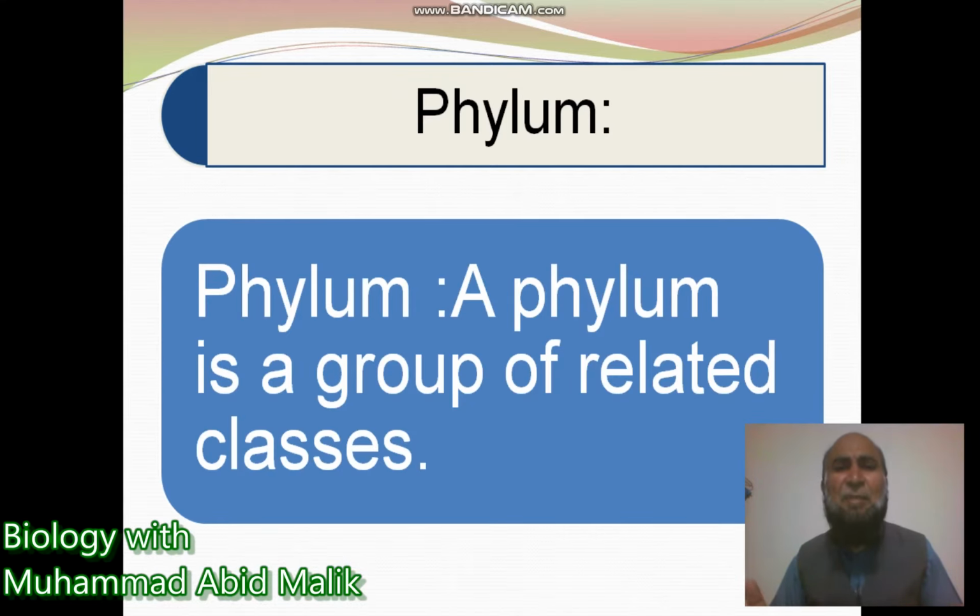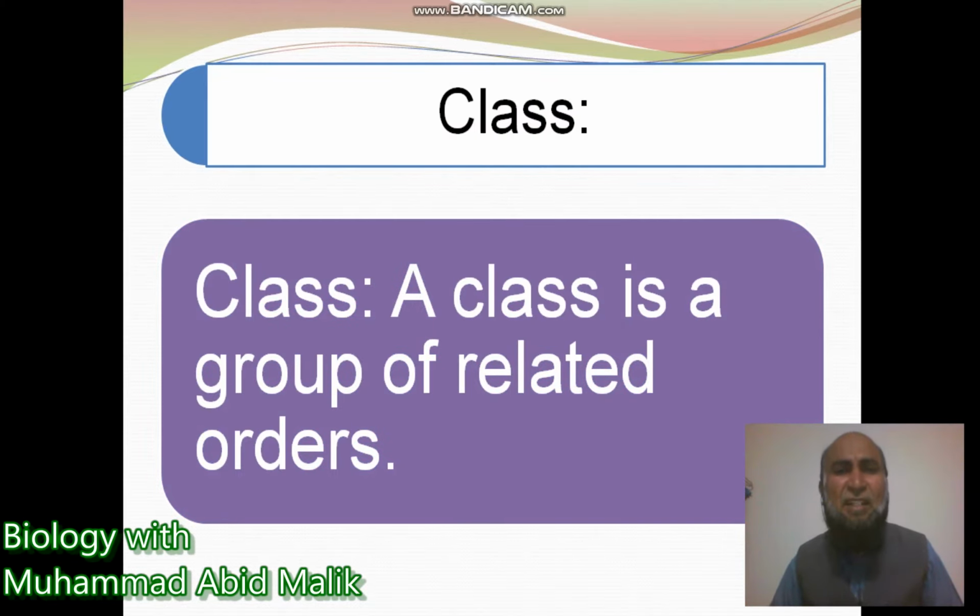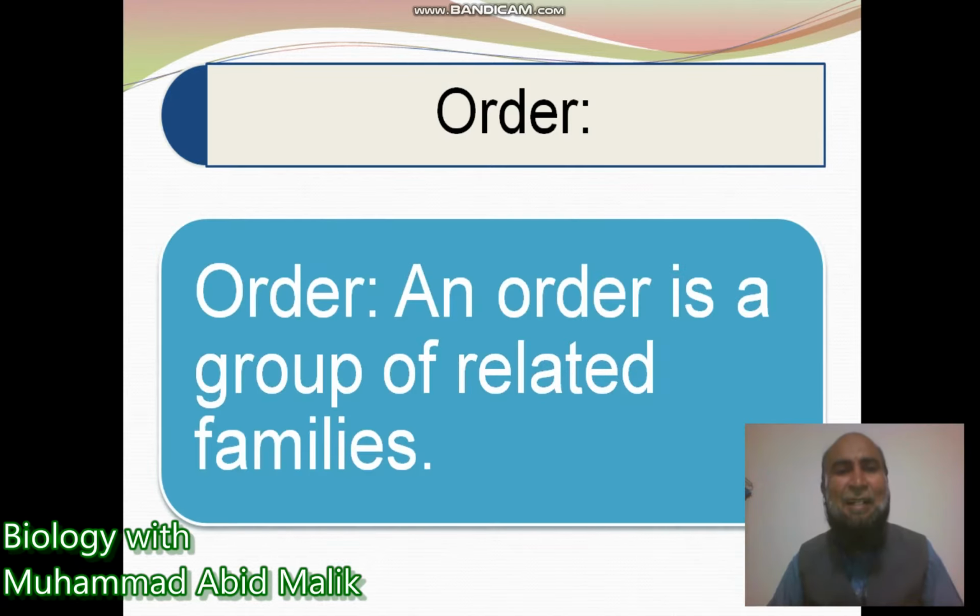Phylum is made of groups of related classes. Whenever related classes make a group, that becomes a phylum. Class is made of related orders. Order is a taxon of related families.